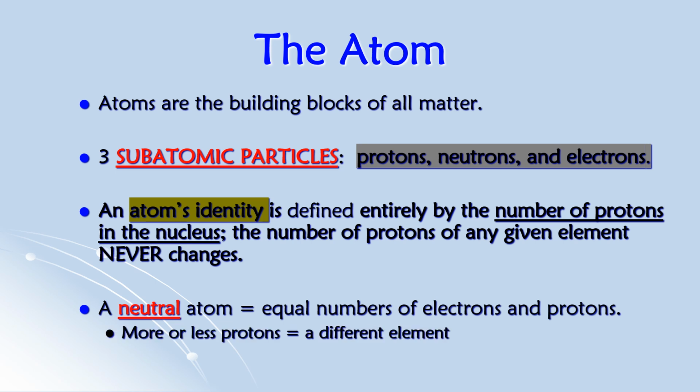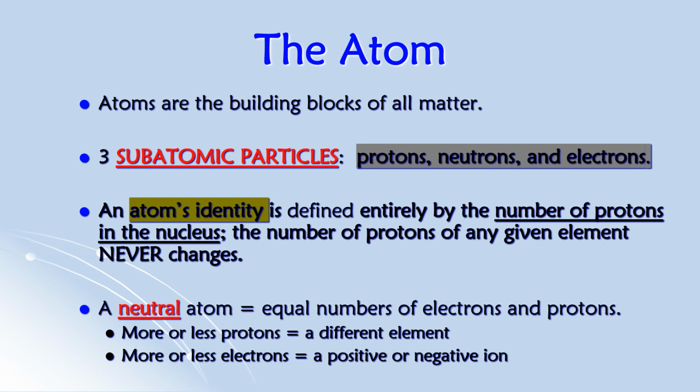But if you add or subtract any protons from that atom, then you change the atom itself. Now we are looking at a completely different element. But if you add or take out an electron, that just changes the charge, because electrons carry a negative charge.